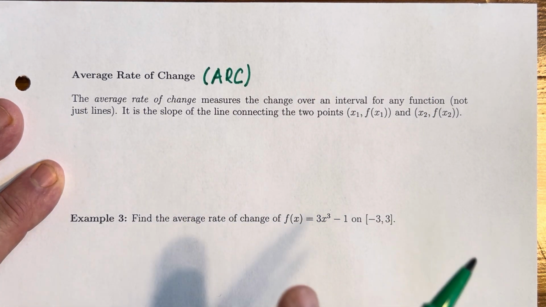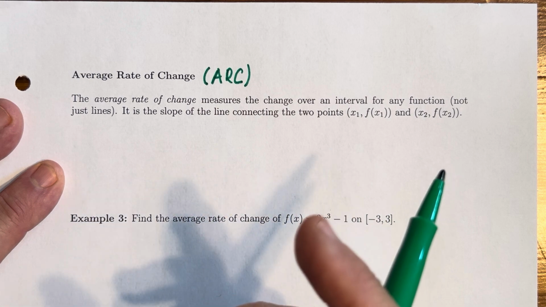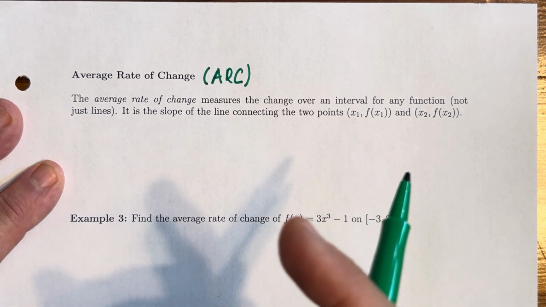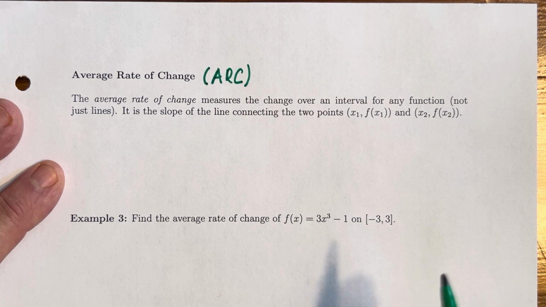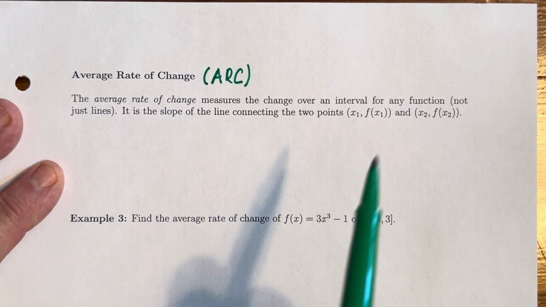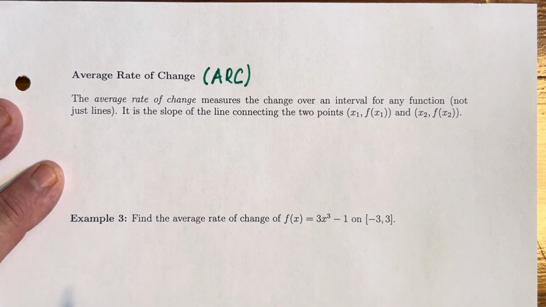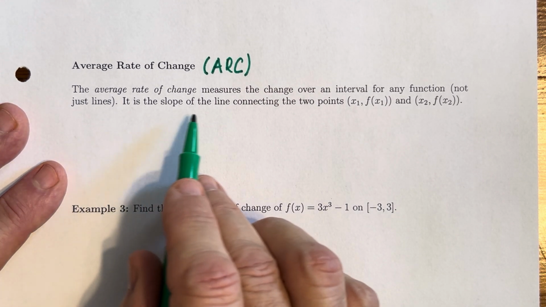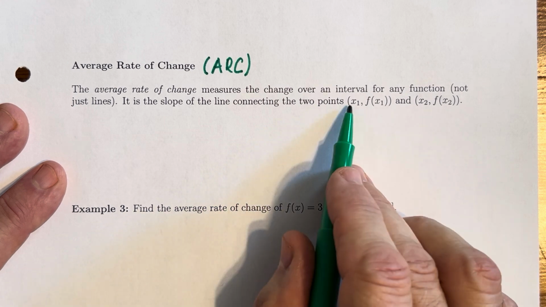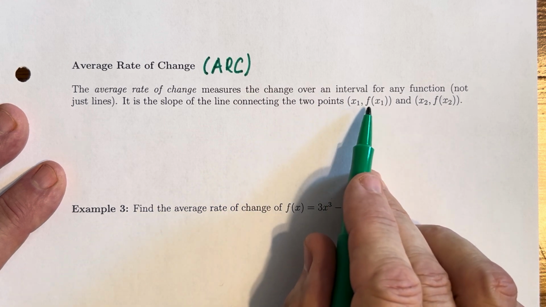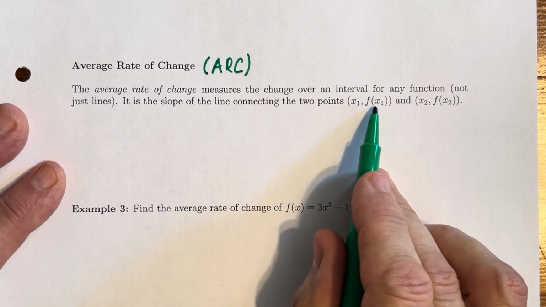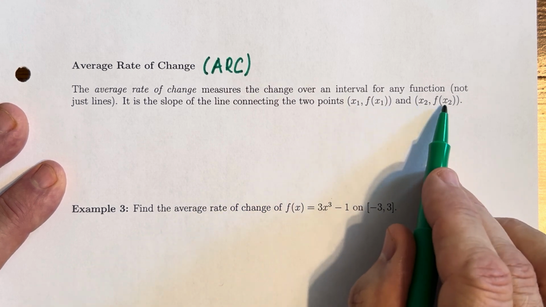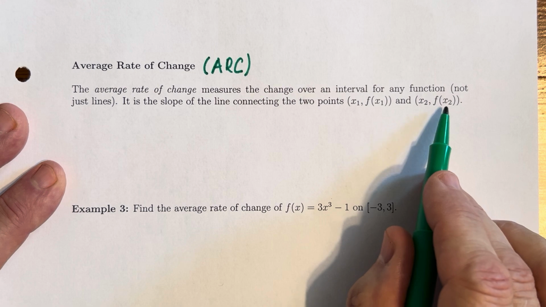Lines have a constant rate of change, so we don't have to discuss average rate of change there. The rate of change for a linear function is always the same. But for curves that move up and down, maybe parabolas or square root functions or whatever function has some curvature to it, when you look at the graph, the average rate of change is simply extending this idea of slope. It's the slope of the line containing these 2 points: x1, f of x1, which really is x1, y1, and x2, f of x2, which really is x2, y2.